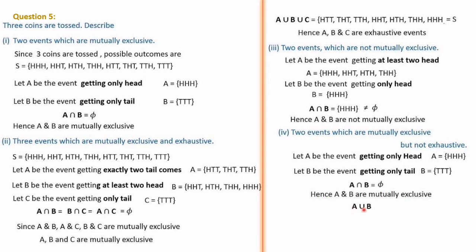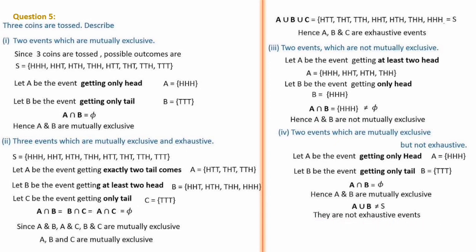Then A union B, if you take A union B, there will be only 2 elements, but our sample space has 8 elements. So A union B is not equal to S. No need to write and check, because A union B here we will get only 2 elements, but in the sample space we have 8 elements. Because of that, A union B is not equal to S, we can write the conclusion. Therefore they are not exhaustive events.